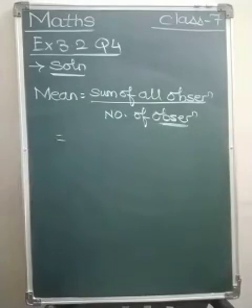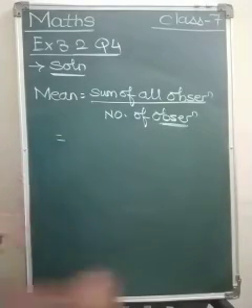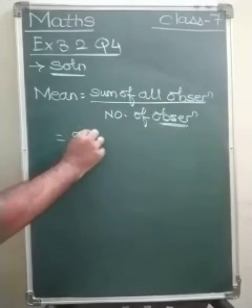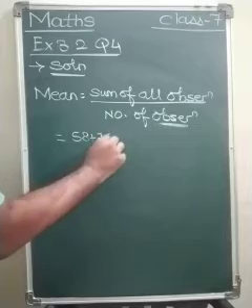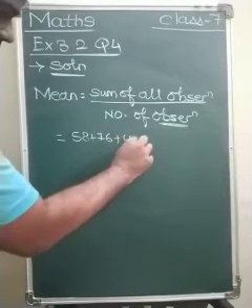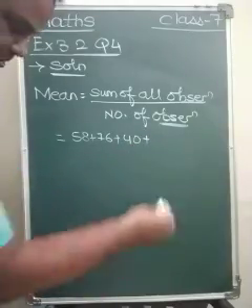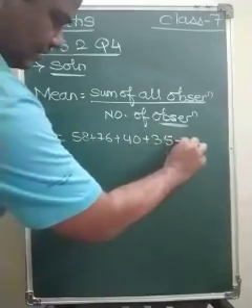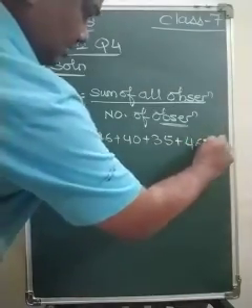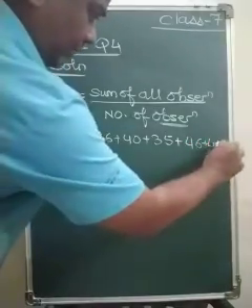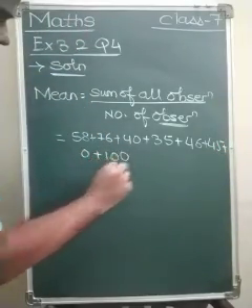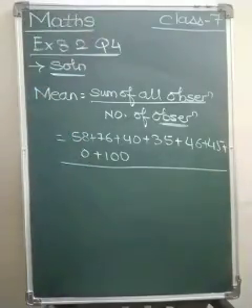So what are the observations, or what are the scores? In this case it is scores. So 58 plus 76 plus 40 plus 35 plus 46 plus 45 plus 0 plus 100 divided by 8 innings.